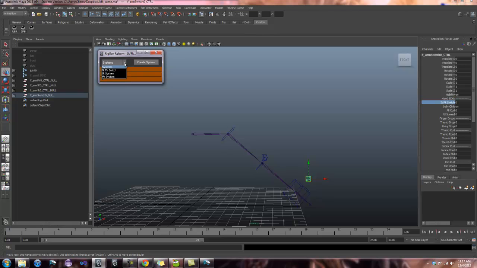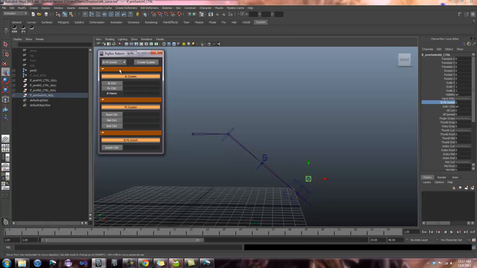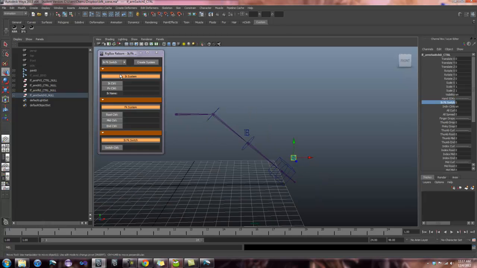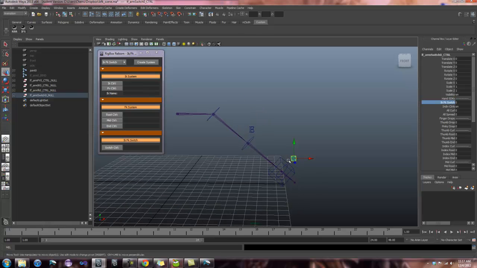I can click the drop down menu and say what type of system I want to make though. So if I want an IK system, an FK system, or an IK-FK switch system, it will expand the frames accordingly. So we're going to make an IK-FK switch so we can see everything in one go. The first section is the IK system, so it's going to be looking specifically for all of the IK elements.